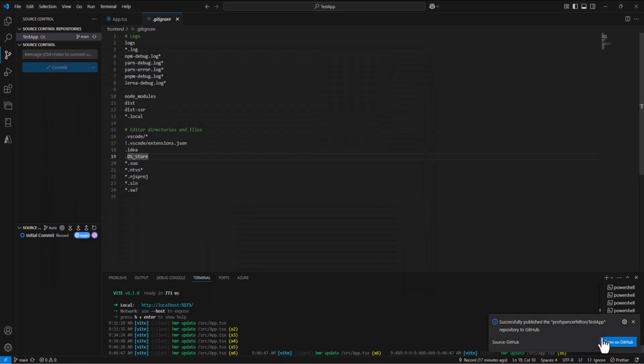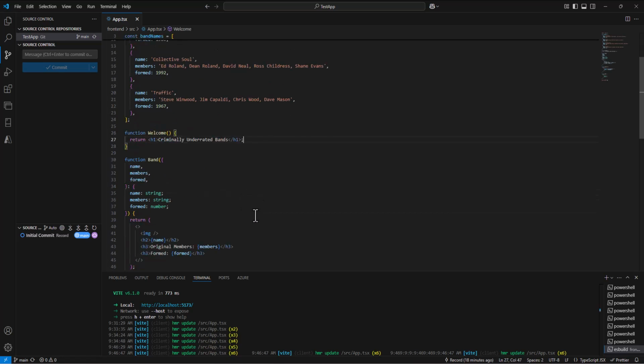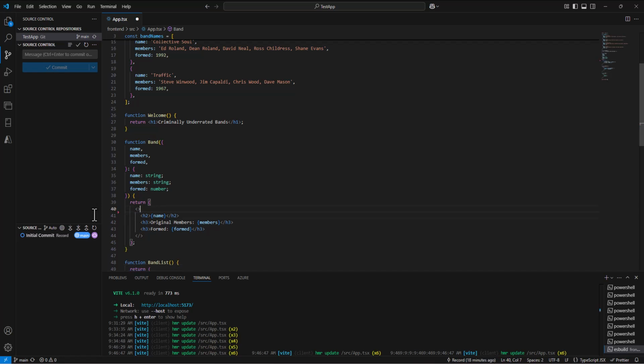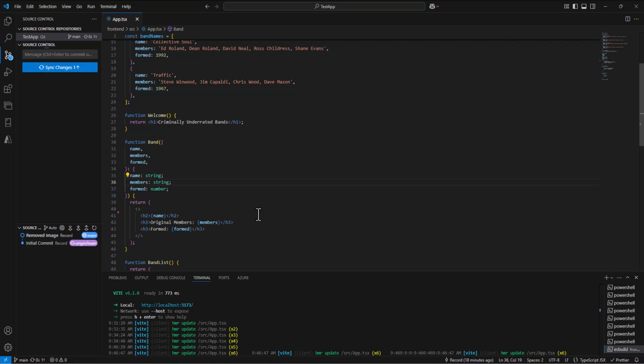But anyway, now we're published up on GitHub. Anytime we make a change, for example if we take out the image because we don't actually have one, as soon as I save that, it's going to show that a change was made to App.tsx, and I can say "removed image" and commit. It asks, would you like to stage the changes? I think I want to say always on this. Then it says, do you want to sync your changes, pull down from GitHub and push up to GitHub? I can say okay on that.